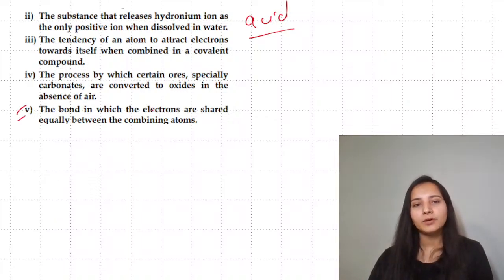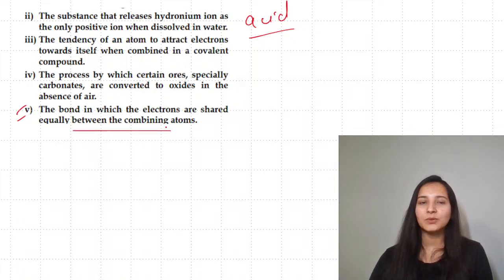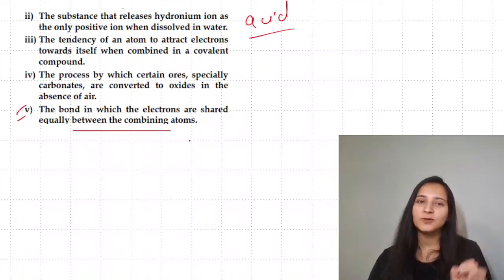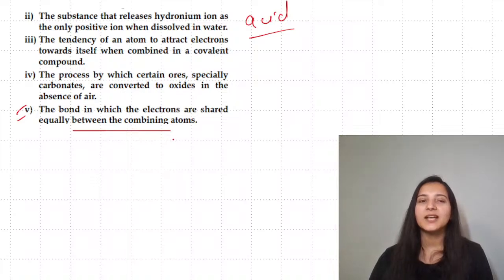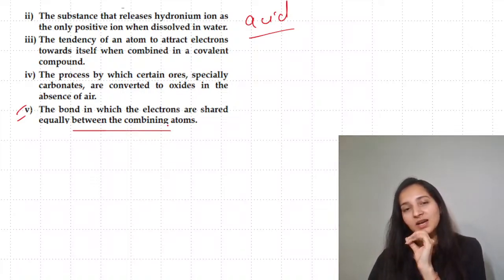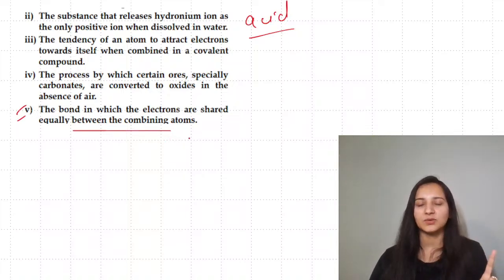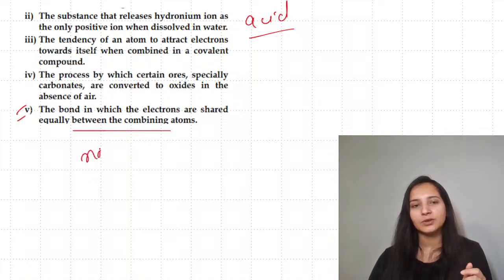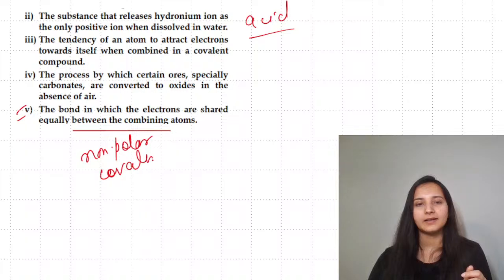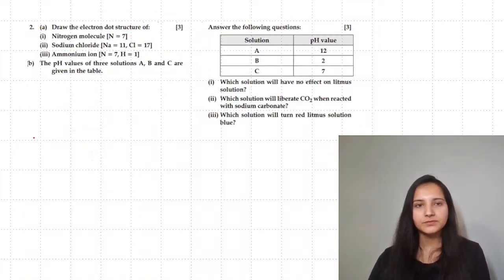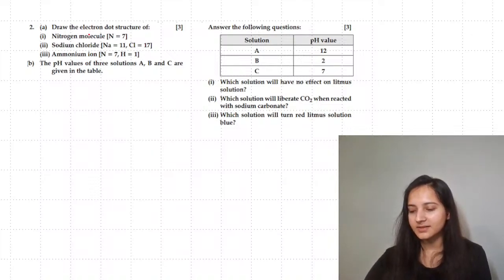This one: the bond in which the electrons are shared equally by the combining atoms. Can I write only covalent? It's better you write non-polar covalent because it's told shared equally. When it was polar covalent, then even though it was covalent, it was not sharing equally. So यहाँ पे you will write non-polar covalent compound.